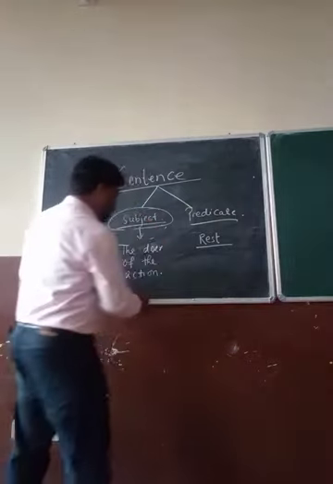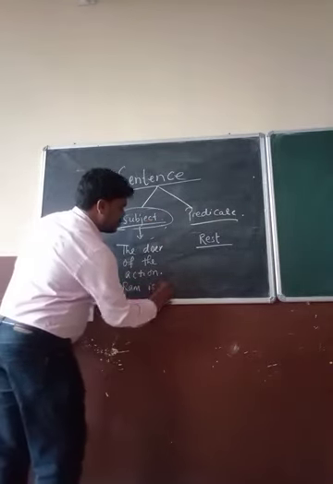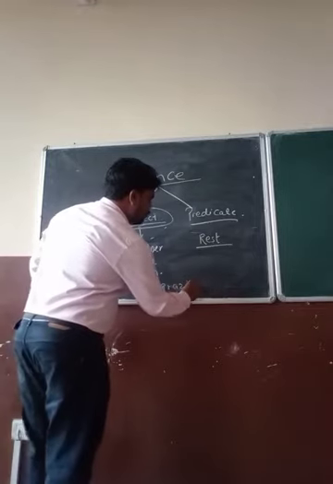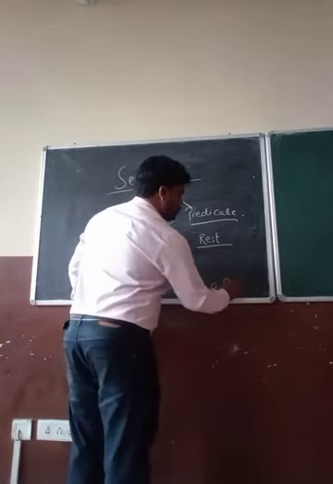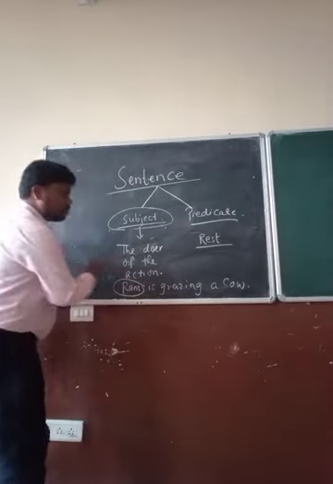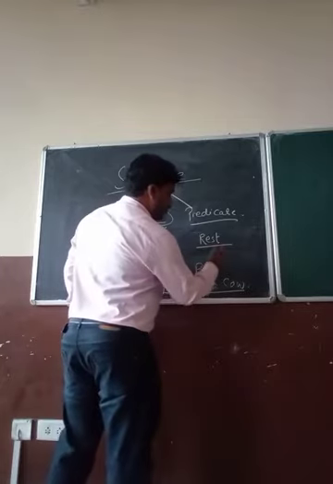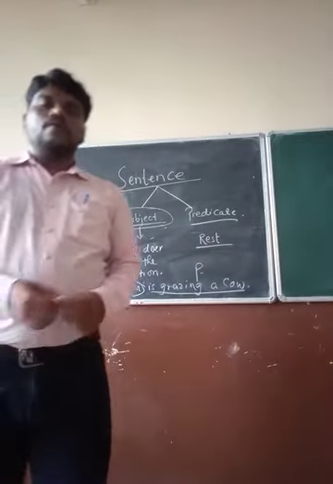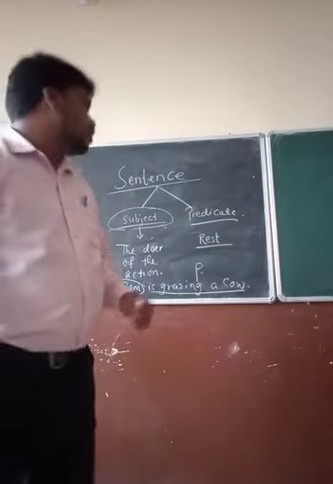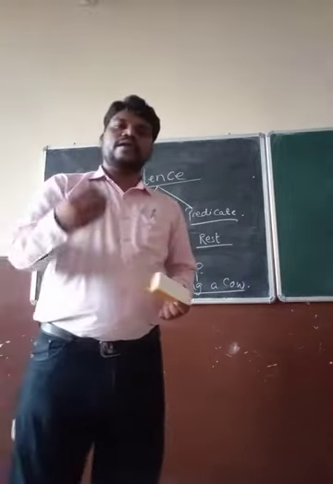So as I told you, Ram is grazing a cow. Here which one is the subject? Ram is the subject, and is grazing a cow is the predicate. I hope every one of you is understanding all this. If you have doubts, you can ask me.